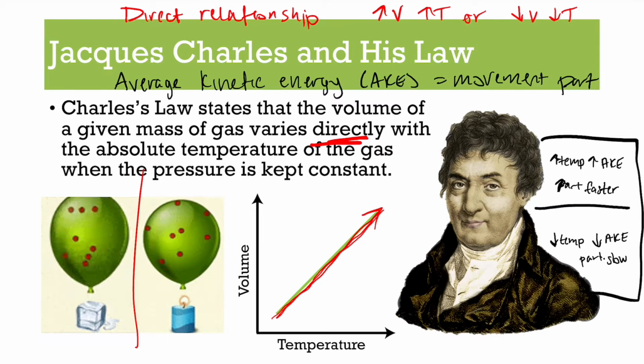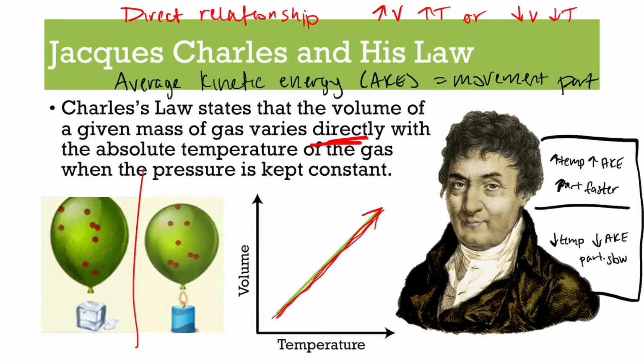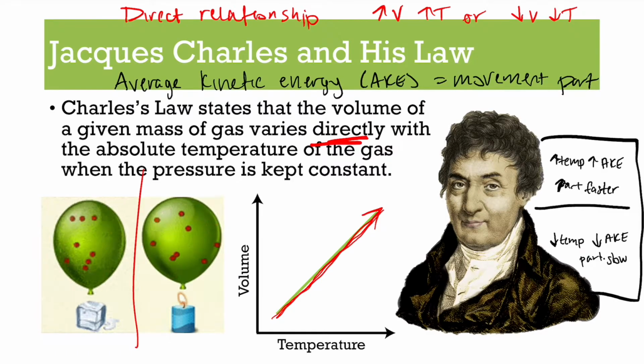So with these slower moving particles, they bump into the walls of the balloon a lot less frequently. So if they're not bumping against the walls, the balloon kind of gets smaller and the volume decreases. Because what keeps the balloon inflated is these gas particles, molecules bumping against it. But if they're moving slower and they're not bumping against the wall as much, the balloon looks like it's going to deflate a little bit.